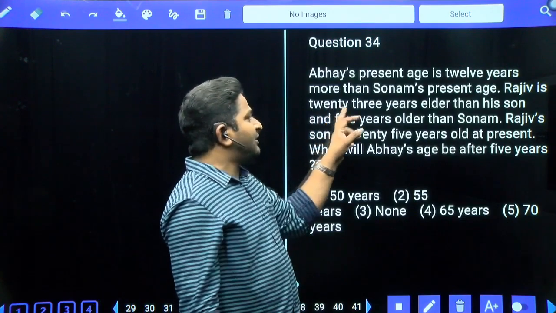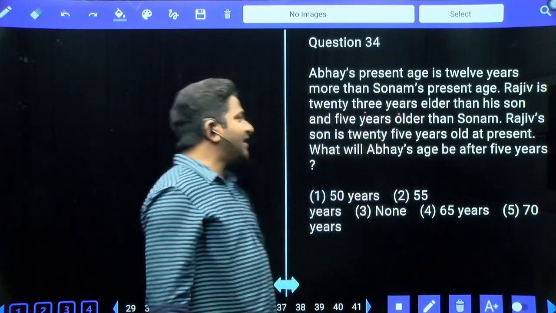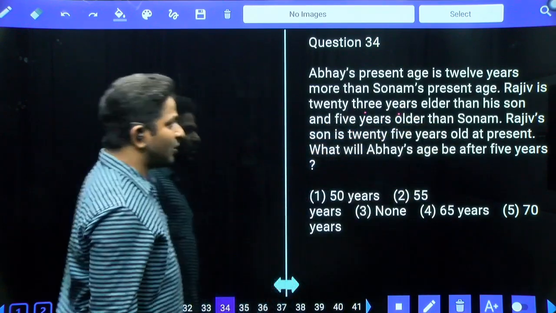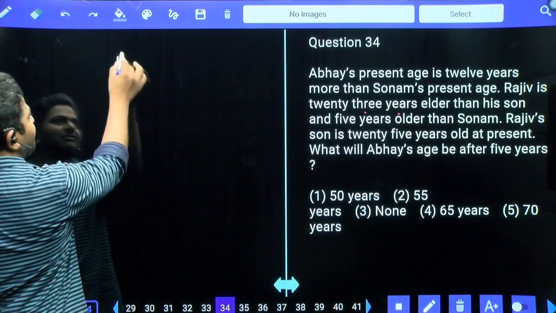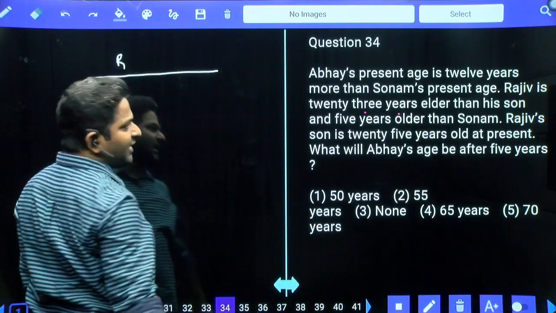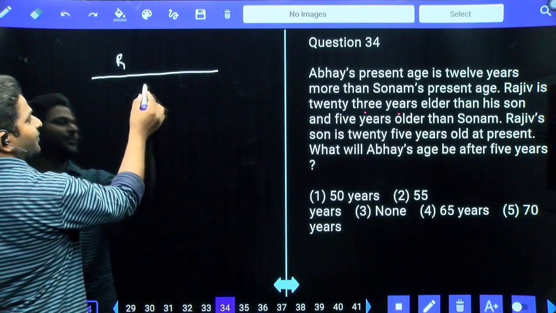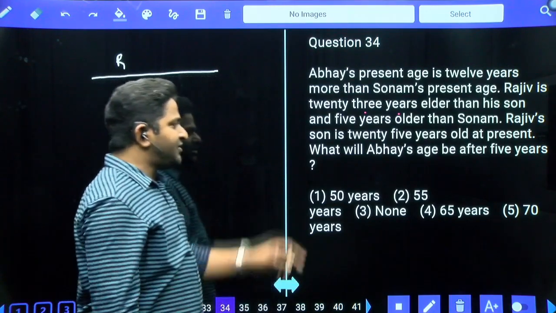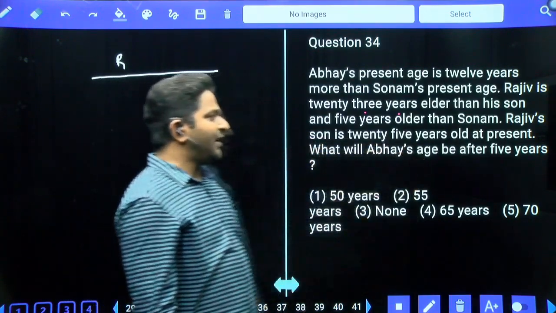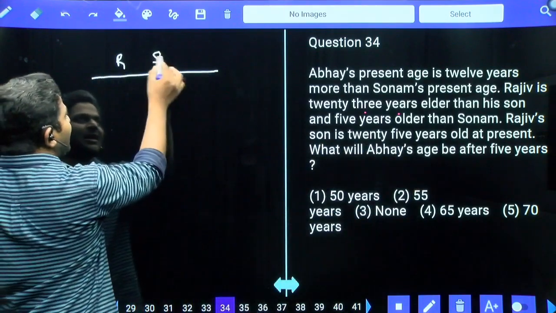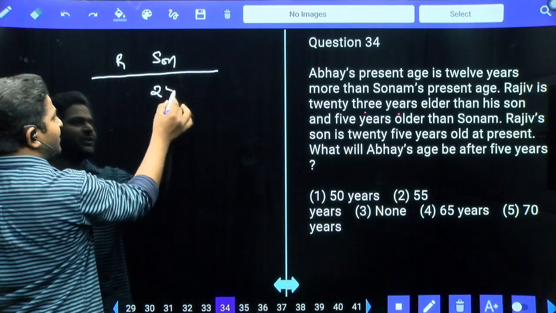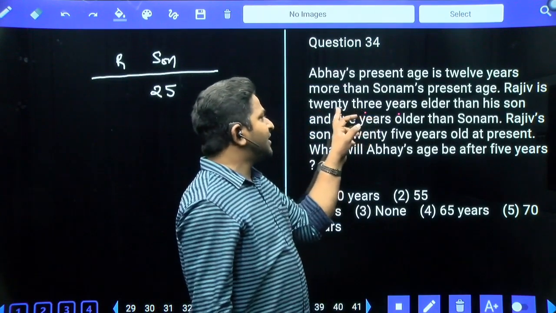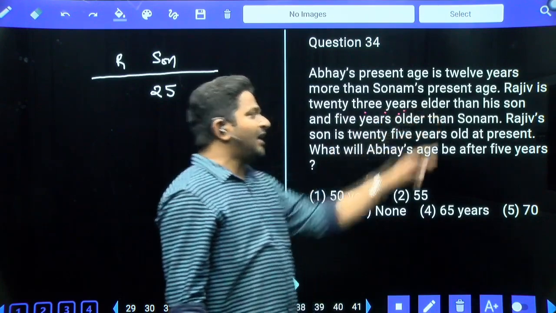Rajiv is 23 years elder than his son and 5 years older than Sonam. Rajiv's son is 25 years old at present. The son's age is 25 years, and according to this statement, Rajiv is 23 years elder than his son.